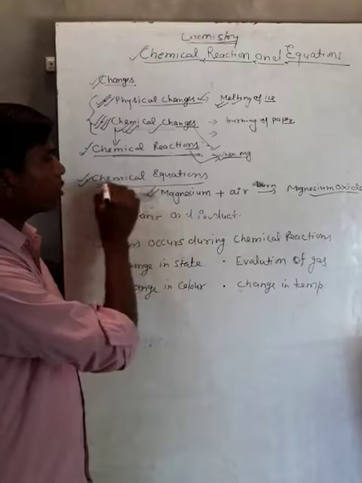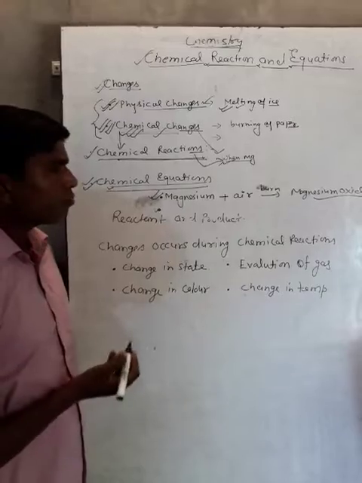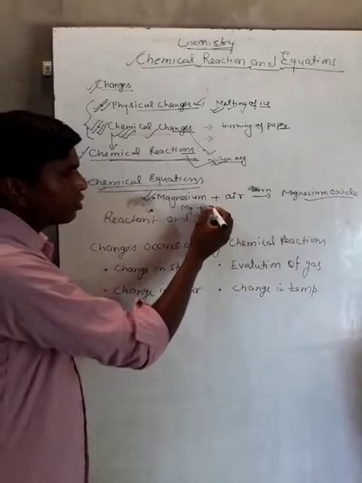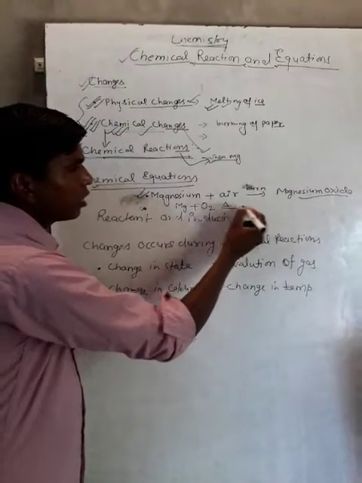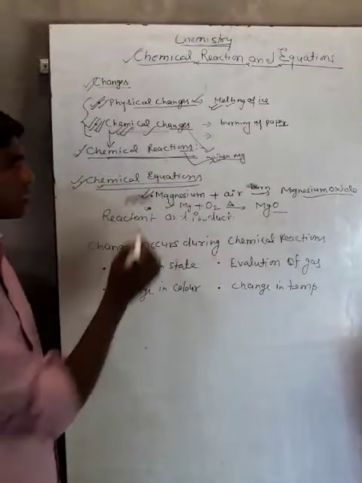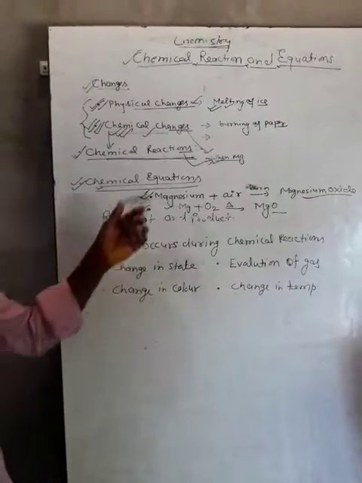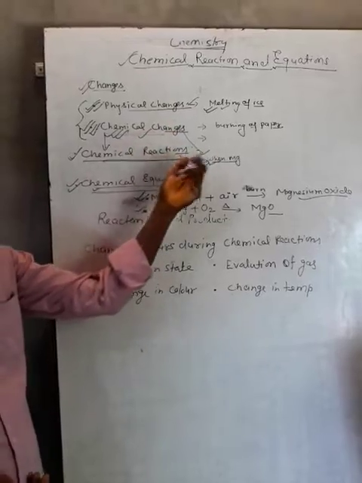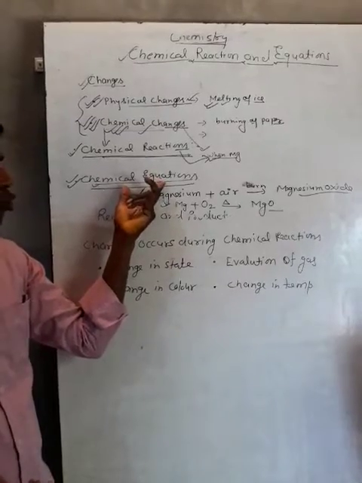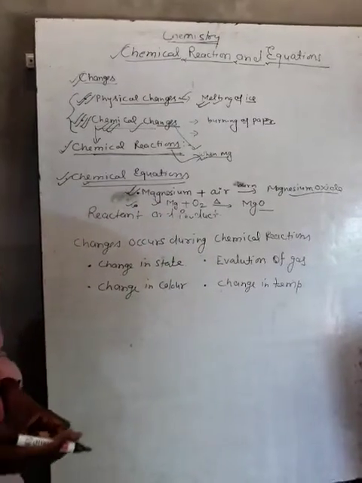Now this chemical equation is of two types. One we can write in word form, and second we can write the same thing in symbol form. This can also be written as Mg plus oxygen, that will form magnesium oxide. So this is also called a chemical equation. This is the word form, this is the symbol form. Simply we can say that the systematic representation of a chemical change is called a chemical reaction. When this chemical reaction is written in notation form, that is called a chemical equation. There are two types of chemical equation: word form and symbol form.